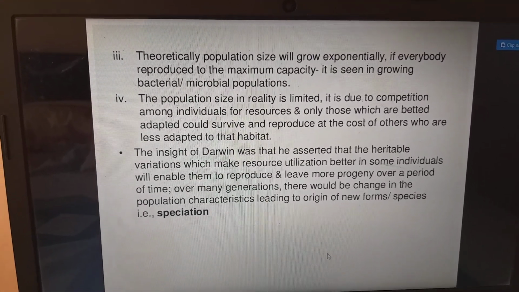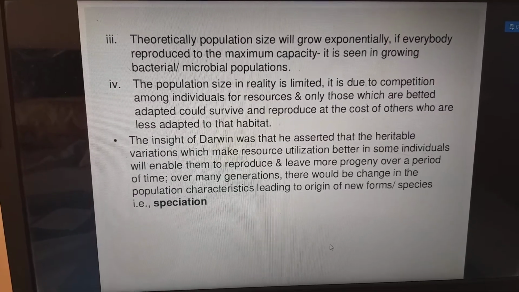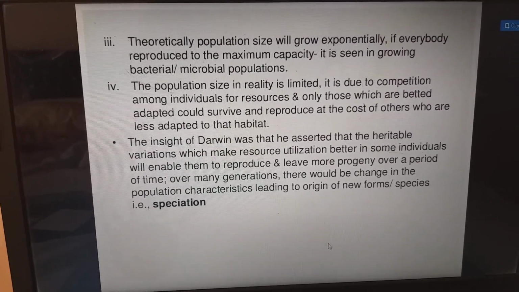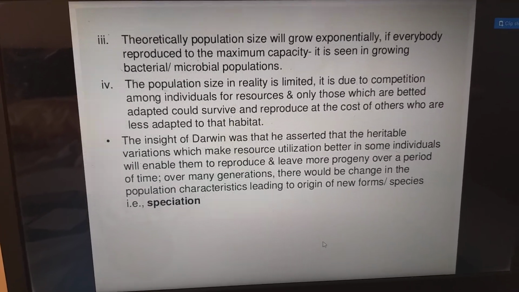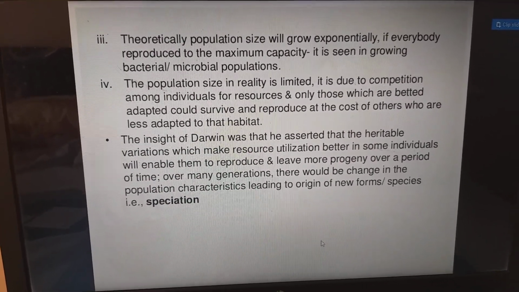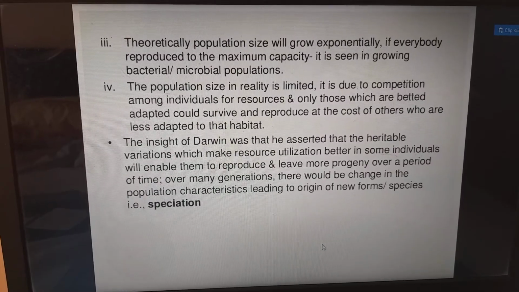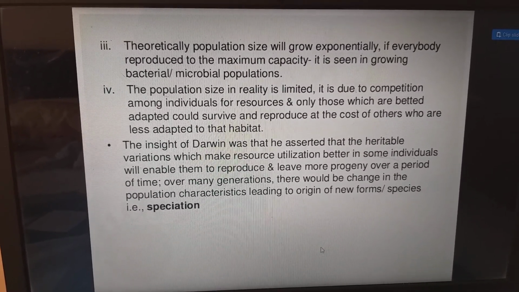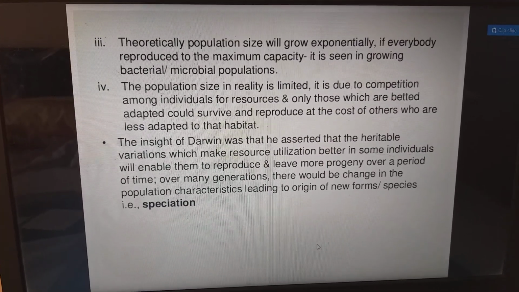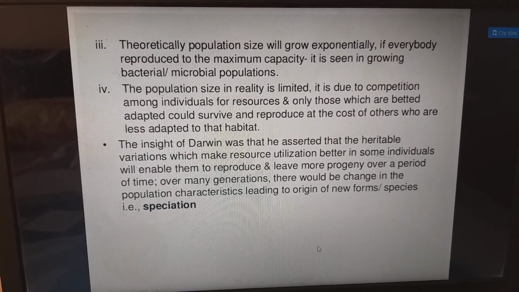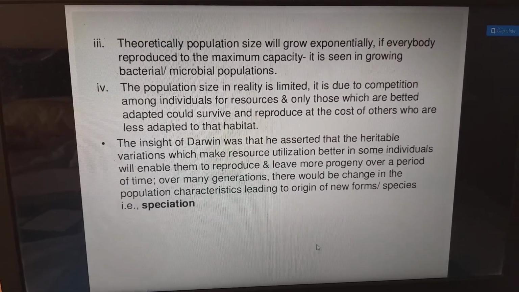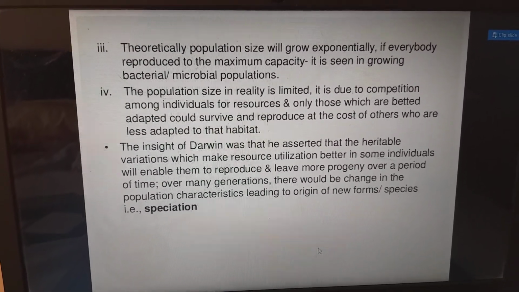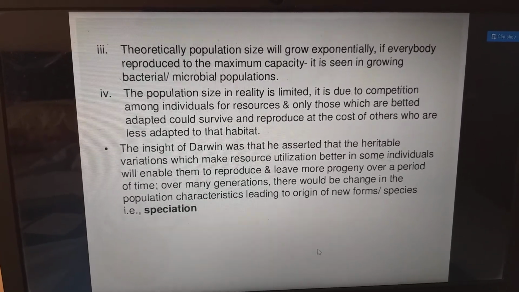It is due to competition among individuals for resources, and only those which are better adapted can survive and reproduce at the cost of others who are less adapted to that habitat. The insight of Darwin was that heritable variations that make resource utilization better in some individuals enable them to reproduce and leave more progeny, meaning more of their offspring over many generations.